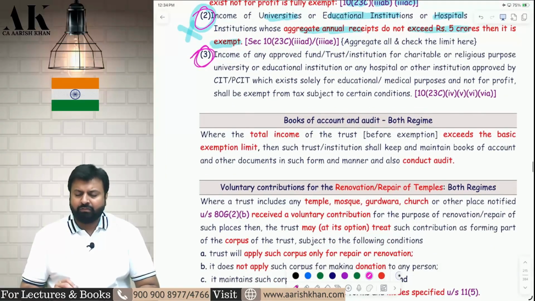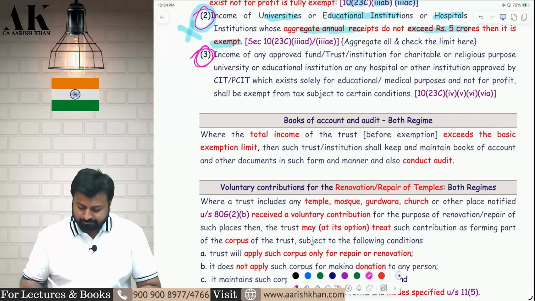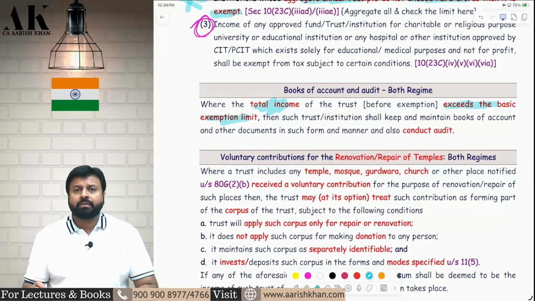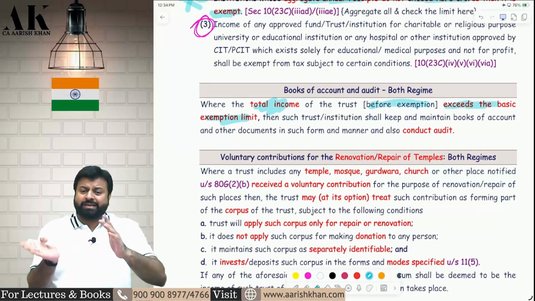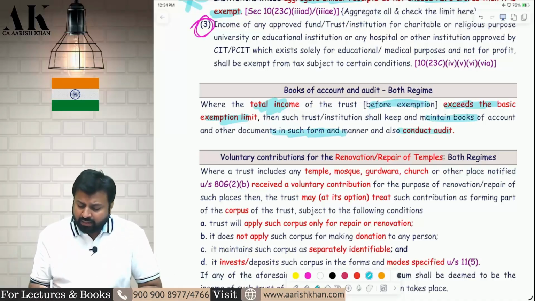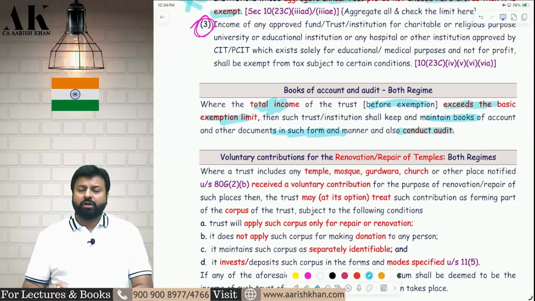Okay. Now, next, some small points are there. We will discuss that. Then we will go to exit tax. Now, books of accounts and audit. Yes, if the total income of the trust exceeds the basic exemption limit. Which total income? Before giving exemption. Before giving exemption, if your income is greater than the basic exemption limit, you have to maintain books of accounts and conduct audit also. So, what is the basic exemption limit?